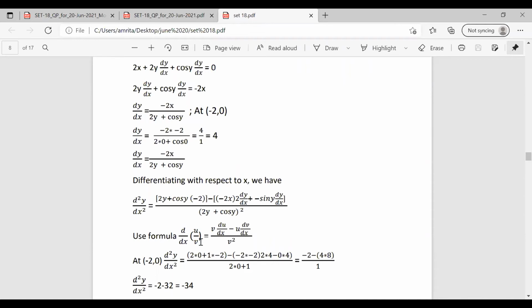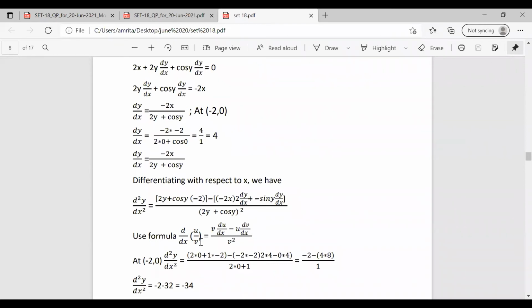So 2y is 2 into dy by dx plus cos y is minus sin y, so minus sin y dy by dx, by v square. V is 2y plus cos y, so by 2y plus cos y whole square. So we got the d square y by dx square as 2y plus cos y into minus 2 minus 2x into 2 dy by dx minus sin y dy by dx by 2y plus cos y whole square.